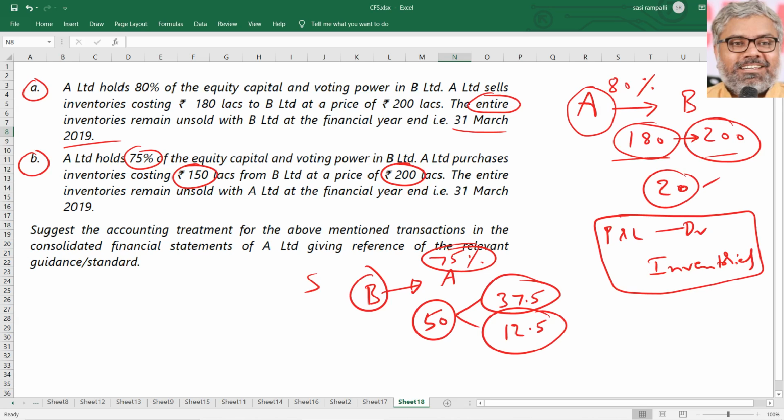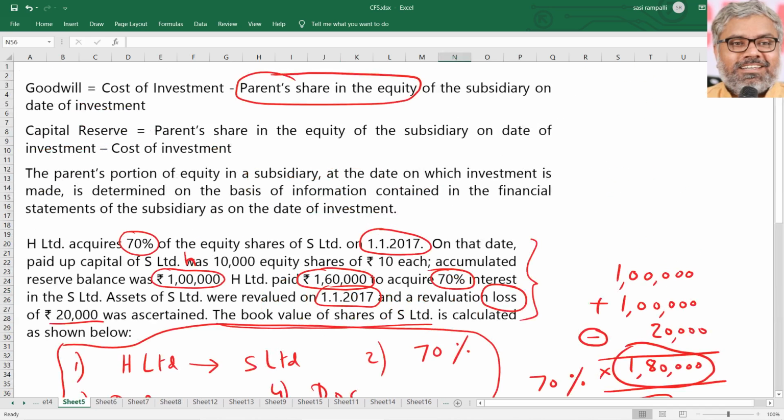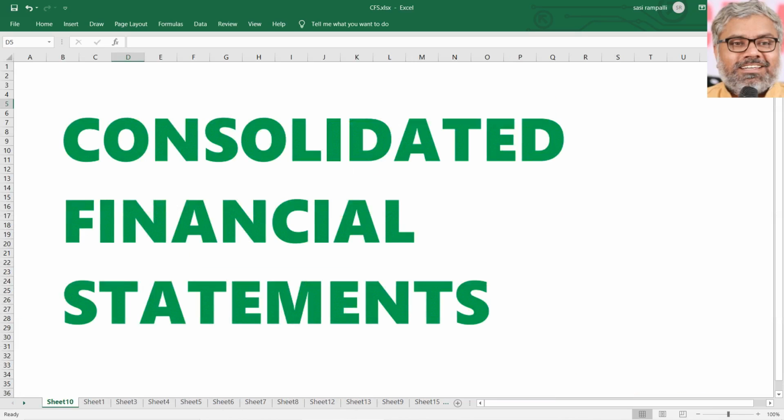Without this conceptual understanding, preparing the consolidated balance sheet will become difficult and messy. With the conceptual knowledge, everything will be very simple. Ultimately, it is all about plus minus, debit credit. We have two tallied balance sheets and we just have to combine them with some adjustments and come out with a tallied consolidated balance sheet.